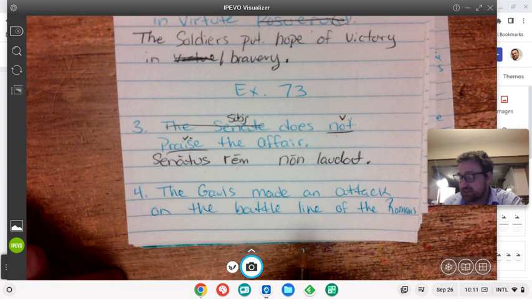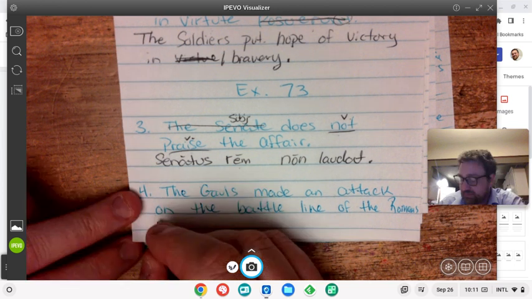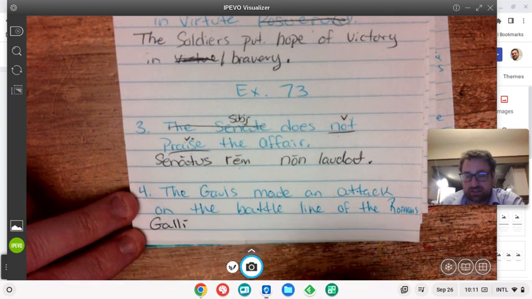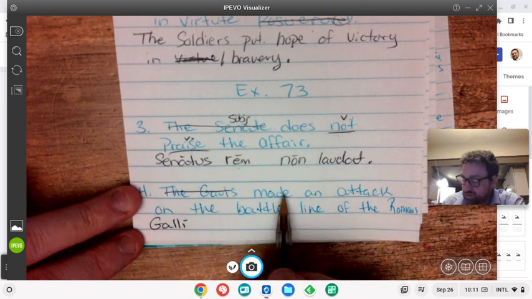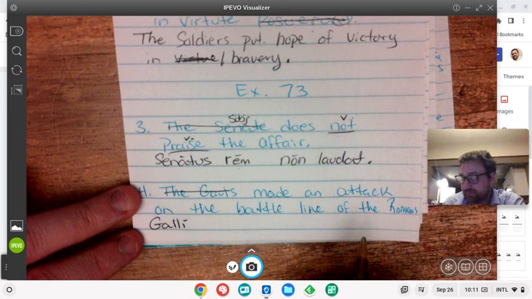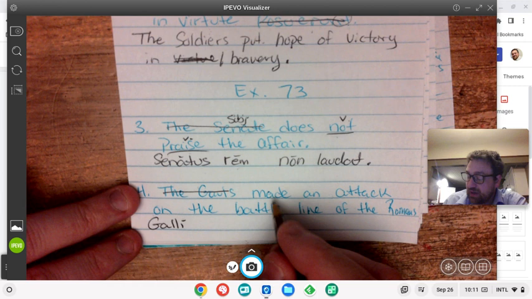So the Gauls, we have to go all the way back to the second declension. Gaul is Gallus, Galli. Remember, a Gaul person, right, is a Gallus. So Galli would be our subject, the Gauls. Made an attack. And so the Gauls made is the verb.